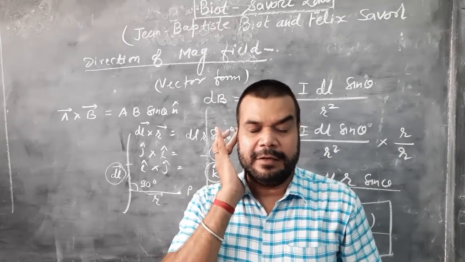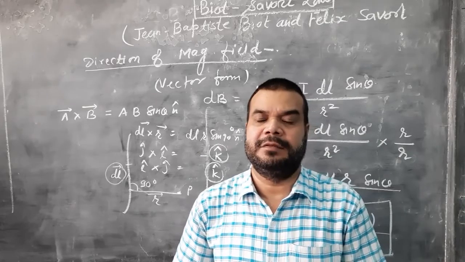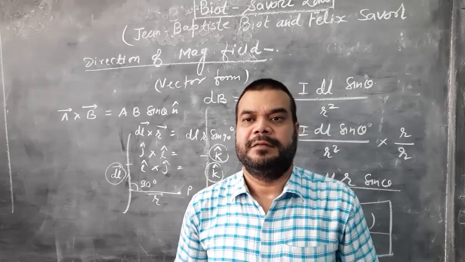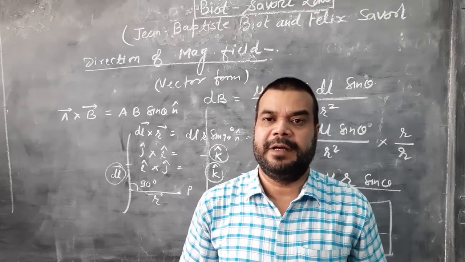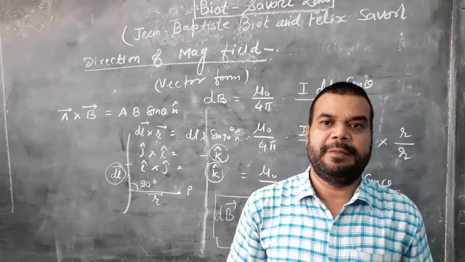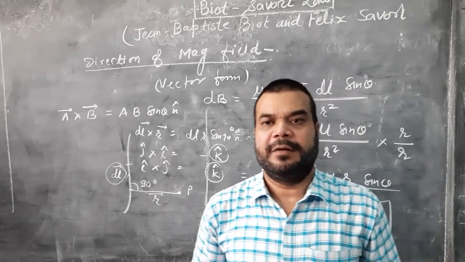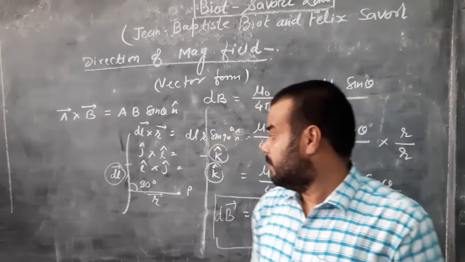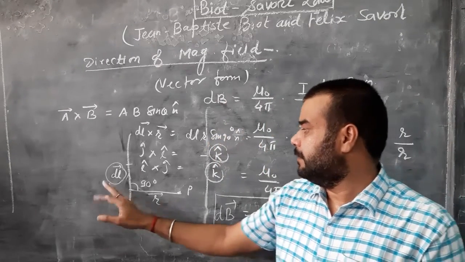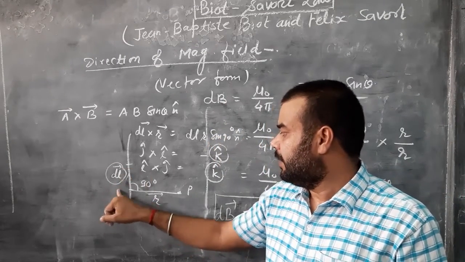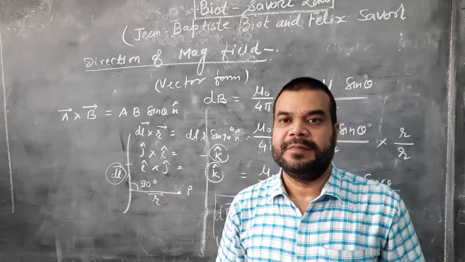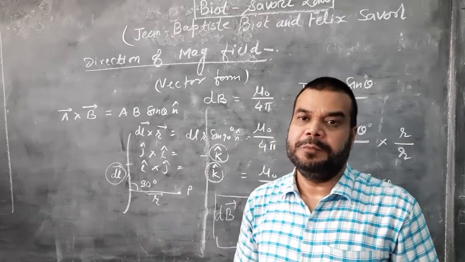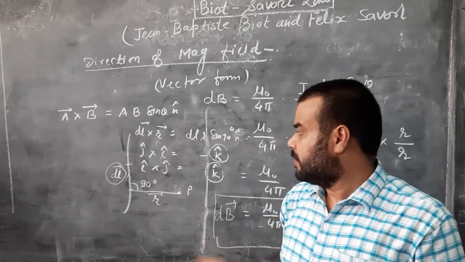We can find the magnitude of electric field from the Coulomb's law, the magnitude of magnetic field from the Biot-Savart law. Both are long ranging, where r is the distance from dl to the point P. Similarity number 2, both are proportional to the inverse square law.